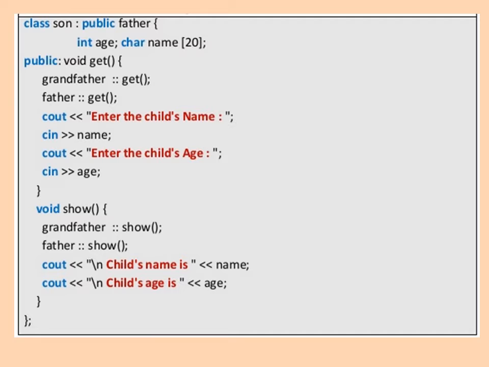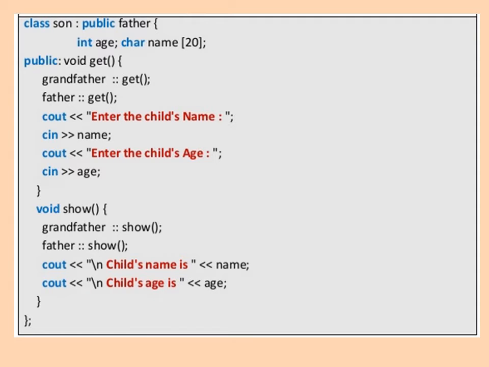So we are accessing the get functions of these two classes, and as it is outside the class, we use the scope resolution operator. Now in this get function, cout enter the child's name, cin name, and cout enter the child's age, cin age. That is, we are taking the name and age. This is about the get function.